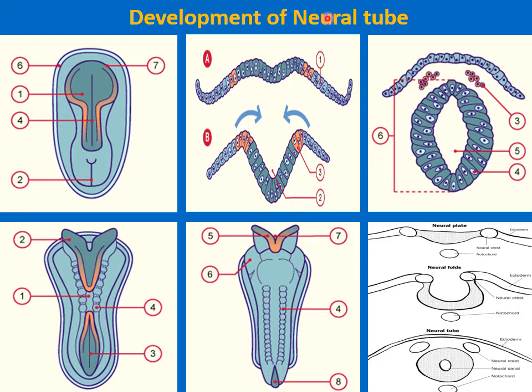First of all, we will discuss the development of the central nervous system, which develops from the neural tube. During the third week of development, the neural tube starts in the form of a slipper-shaped thickened plate of cells on the dorsal surface of the ectoderm, which is called the neural plate.